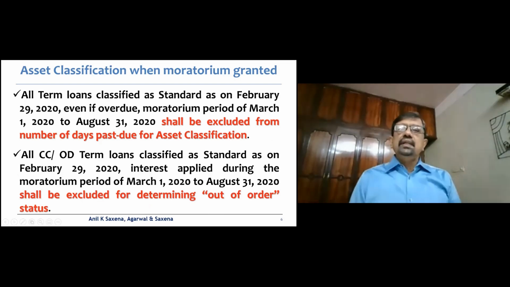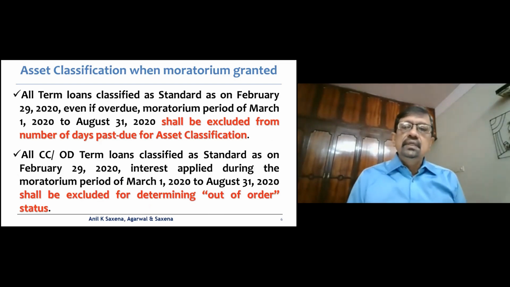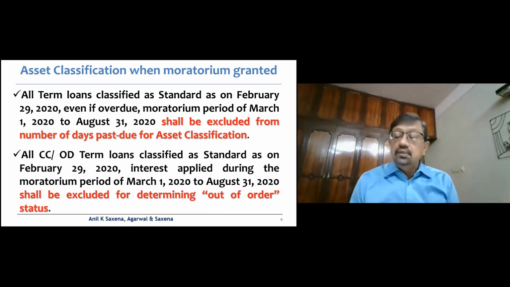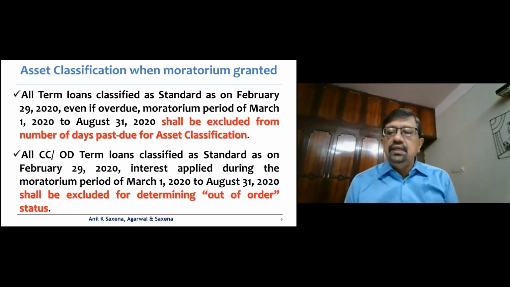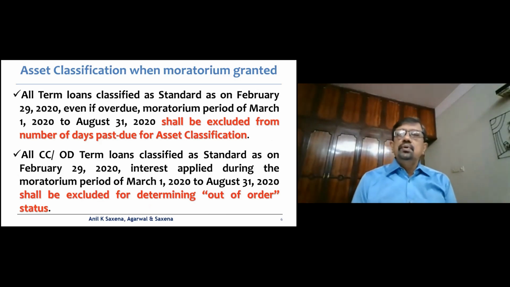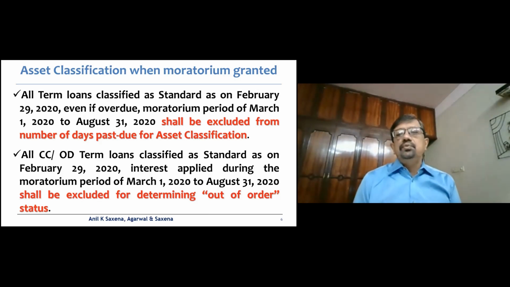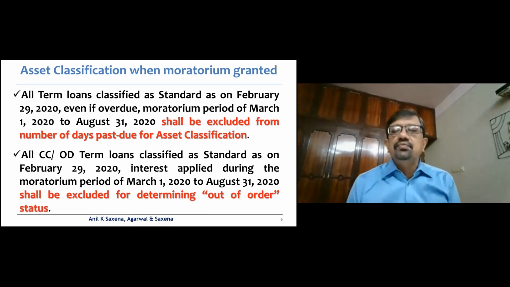Now, two other clarifications which come out are one with respect to the term loans and the other with respect to the CCOD. Now, the term loans, it says, which are classified as standard as on February 29, 2020, even if they are overdue, the moratorium period of March 1, 2020 to 31st August 2020 shall be excluded from the number of days past due for the asset classification.